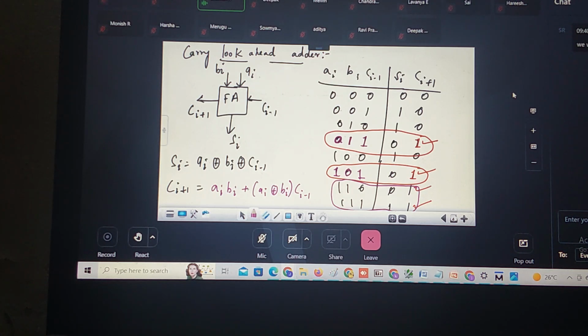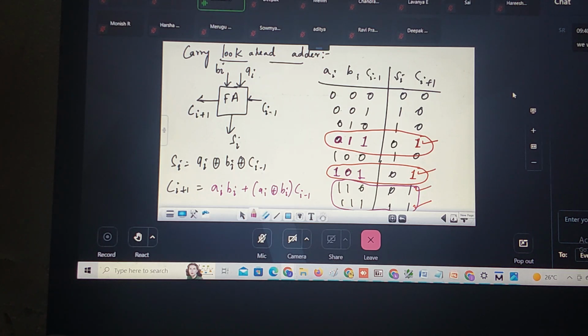This is the expression you are using to build the full adder, correct? Full adder using half adder. This is the carry expression used to build it. Do you remember? This is the logic here. Carry is equal to 1 when A bar B plus A B bar into C, and the carry output is also 1 when A and B are 1, irrespective of C. Correct? These are my sum and carry expressions.